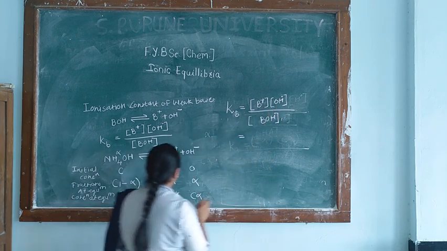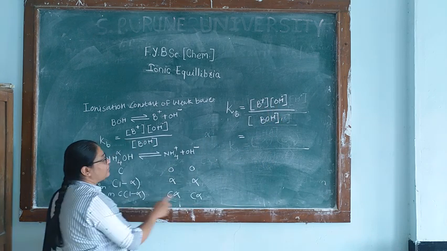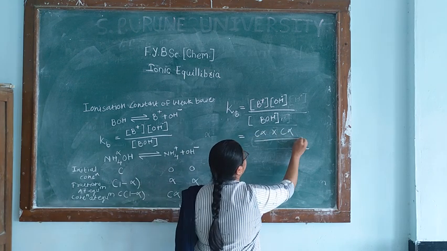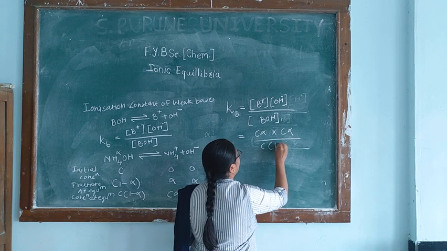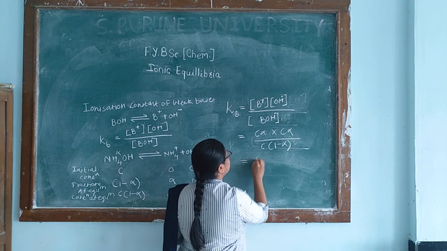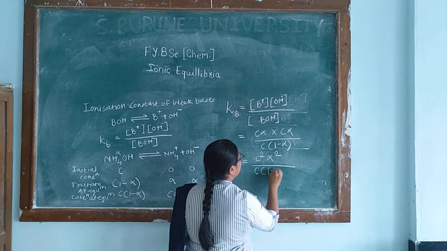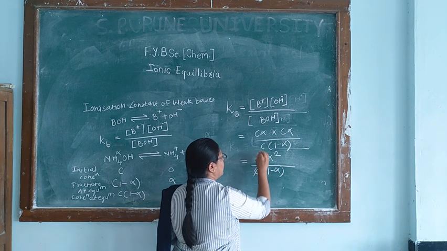Therefore, we are going to substitute the concentrations at equilibrium, C alpha divided by C into 1 minus alpha. So this is C square alpha square divided by C into 1 minus alpha.